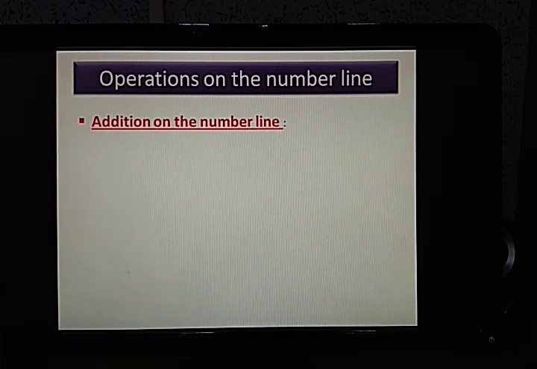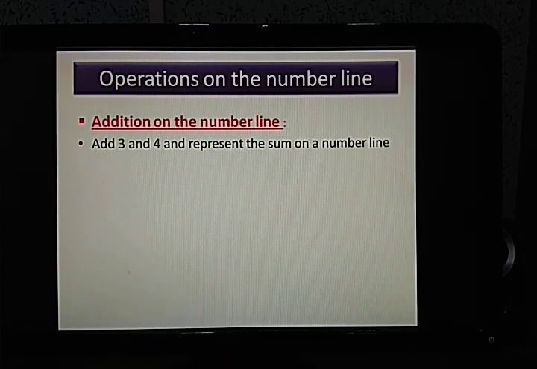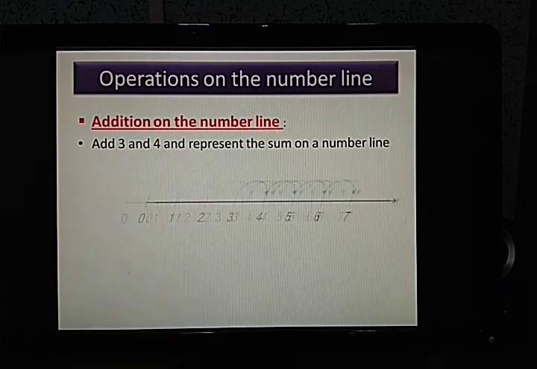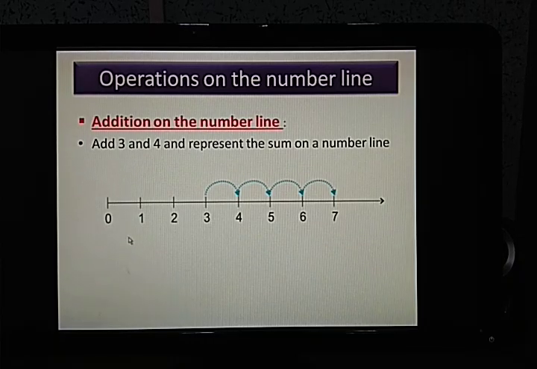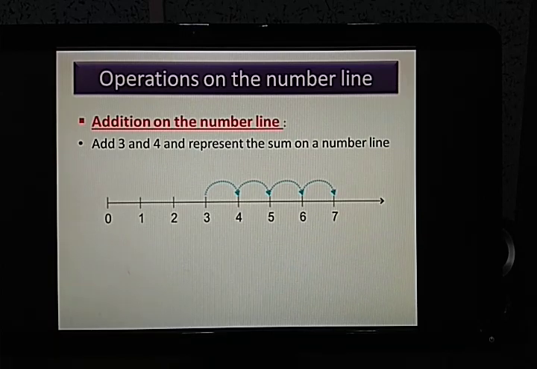So addition, first of all let us see how to do addition on a number line. Say we are given a question: add 3 and 4 and represent the sum on a number line. We all know 3 plus 4 is 7, but how will you represent it on the number line? So let us see. Here, we'll start from 3, since the number given to us is 3, and then we'll add. For addition, the number which is given to us, we start from that number.